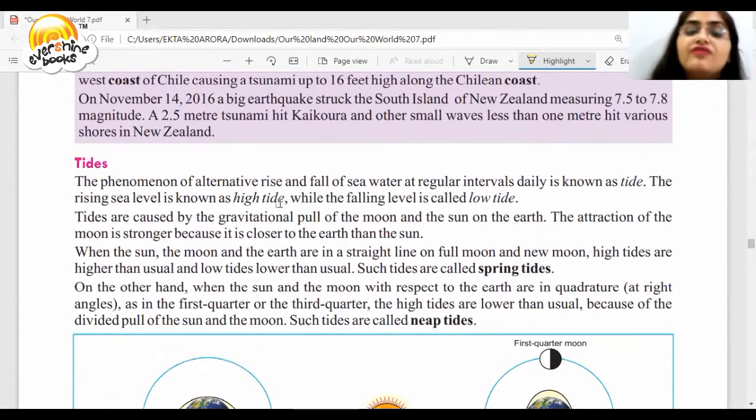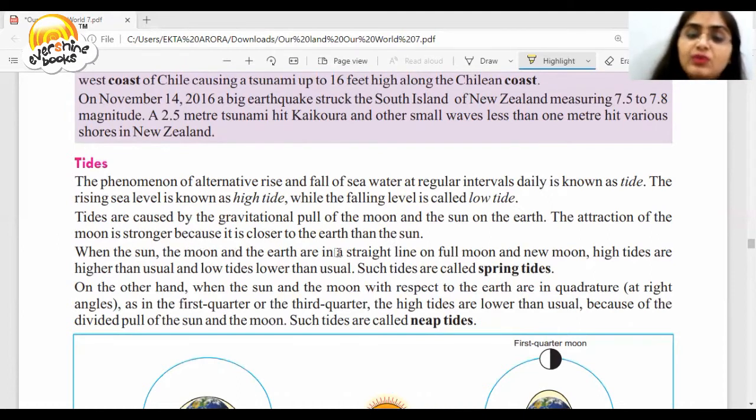What are tides? The phenomenon of alternate rise and fall of seawater at regular intervals daily is known as tide. The rising sea level is known as high tide, while the falling level is known as low tide. Tides are caused by the gravitational pull of the moon and the sun on the earth. The attraction of the moon is stronger because it is closer to the earth than the sun.